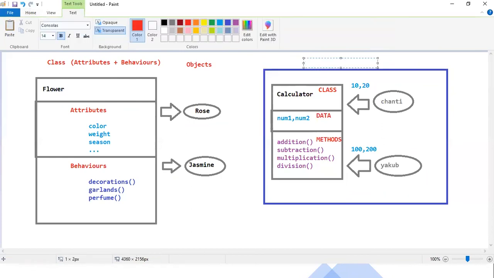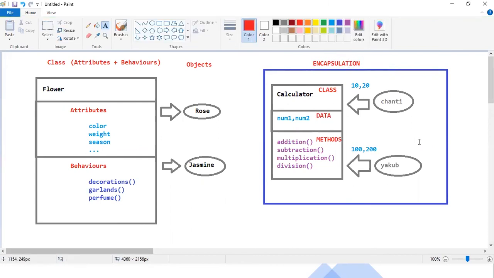This concept, guys, we have to call it encapsulation. Encapsulation is the first OOPS behavior, the first OOPS feature. What encapsulation does is bind data and methods inside a block called class.